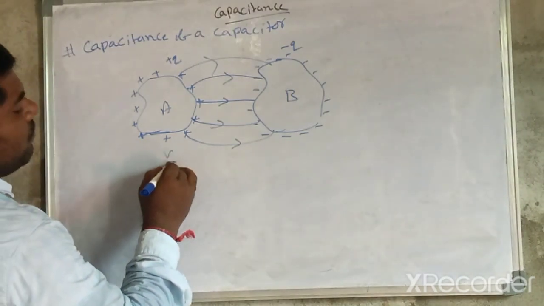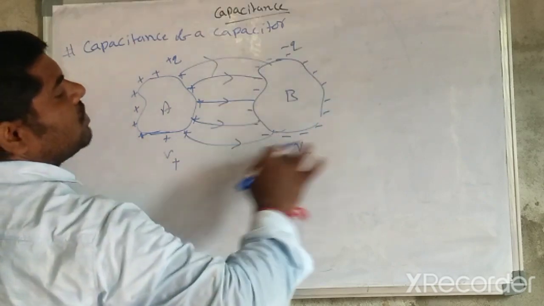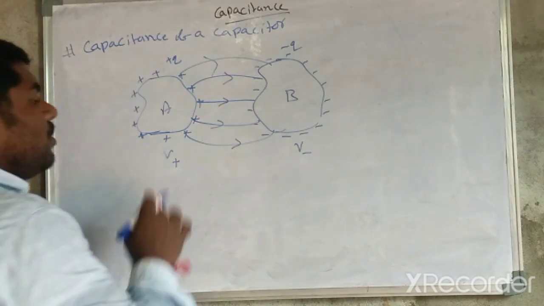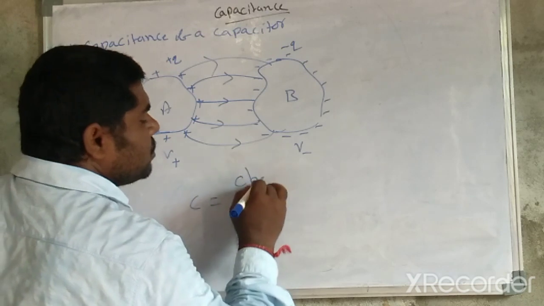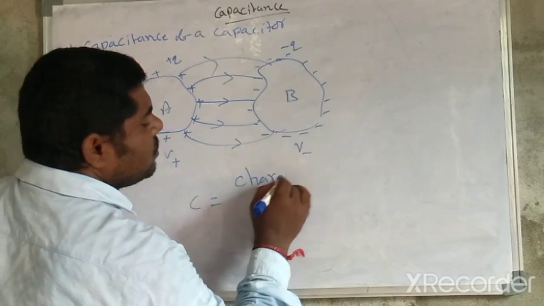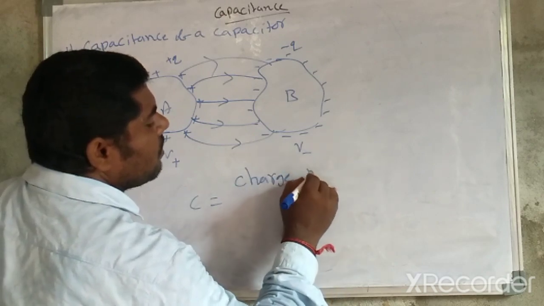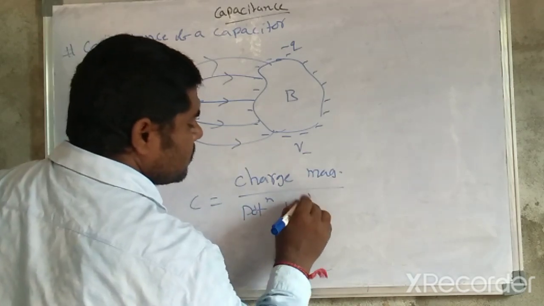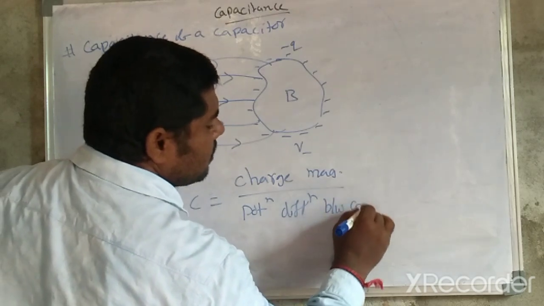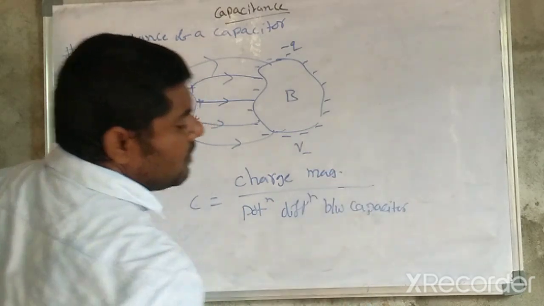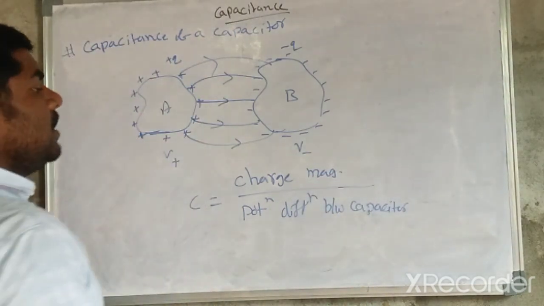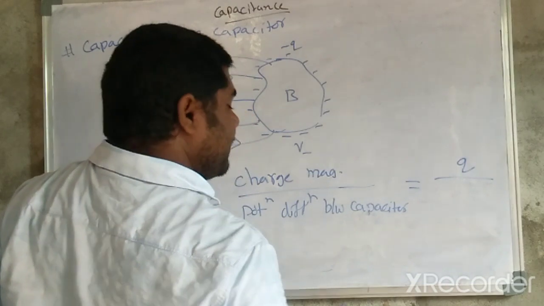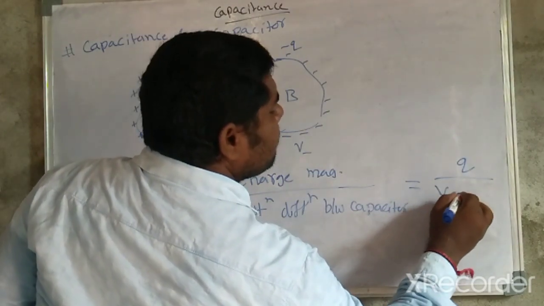Here the potential is V positive, and here V negative, due to the negative charge. So C is equal to the charge magnitude Q upon V plus minus V minus.